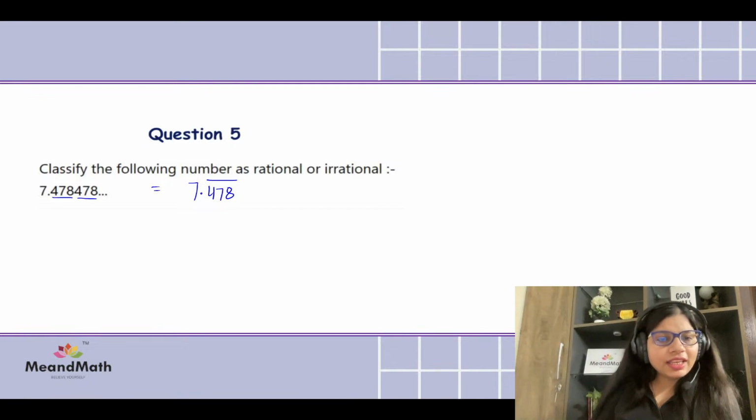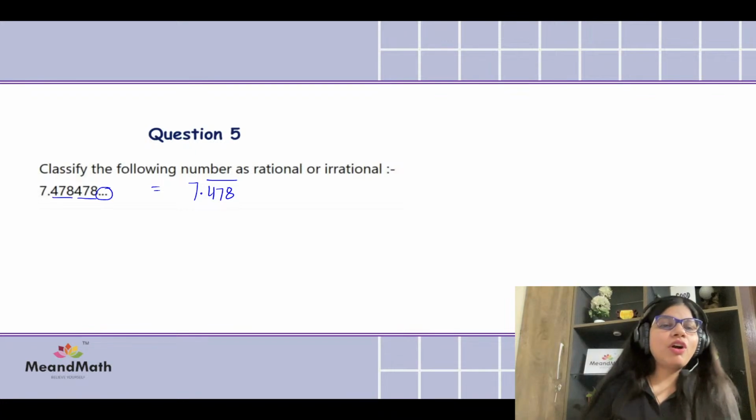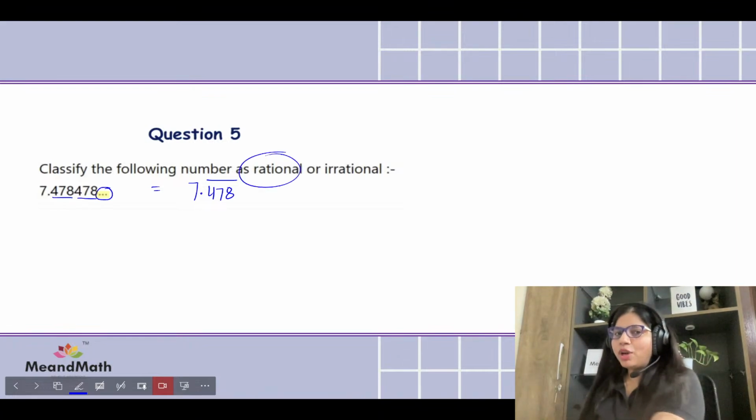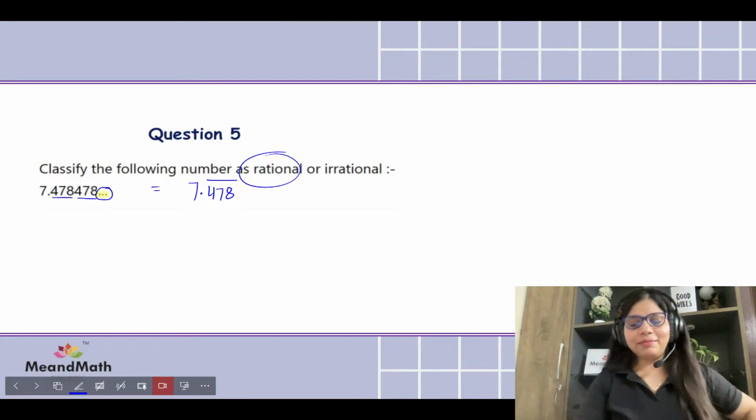But bachche, can you see these 3 giant dots? These 3 dots. If these 3 dots are existing, तो ये क्या कह रहे हैं? ये कुछ कह तो रहे हैं, but आपने उनकी बात नहीं सुनी. There is something you missed. Yes, it is rational, but this is not terminating, it is non-terminating. A recurring decimal, correct? But the rational part is correct. So somehow out of 2 marks, you have got 1 mark here, Janvi, right? It's a rational number, that's true.